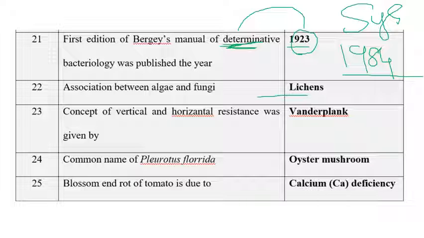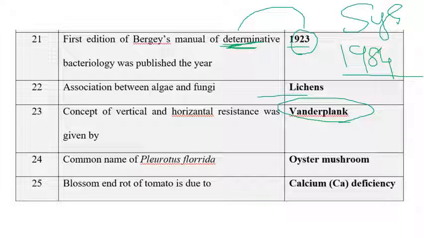And the concept of vertical and horizontal resistance was given by Van der Plank. I think in the 2019 NET question paper itself we discussed the concept of vertical resistance, horizontal resistance, monocyclic diseases, polycyclic diseases, AUDPC, and the vertifolia effect.